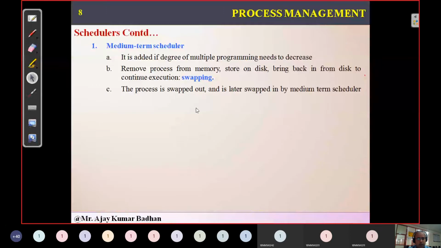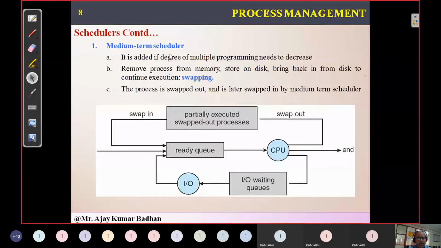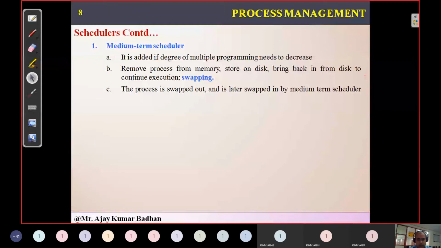Apart from these two, we also have something called the medium-term scheduler. The main purpose of the medium-term scheduler is this: as I told you, whenever a process is already executing and, due to some interrupt or some I/O device request, we remove that process and store it in a queue, maybe a device queue, or store it back in the ready queue. In the previous diagrams, we have seen it. I'll just show you the diagram so that you can understand.